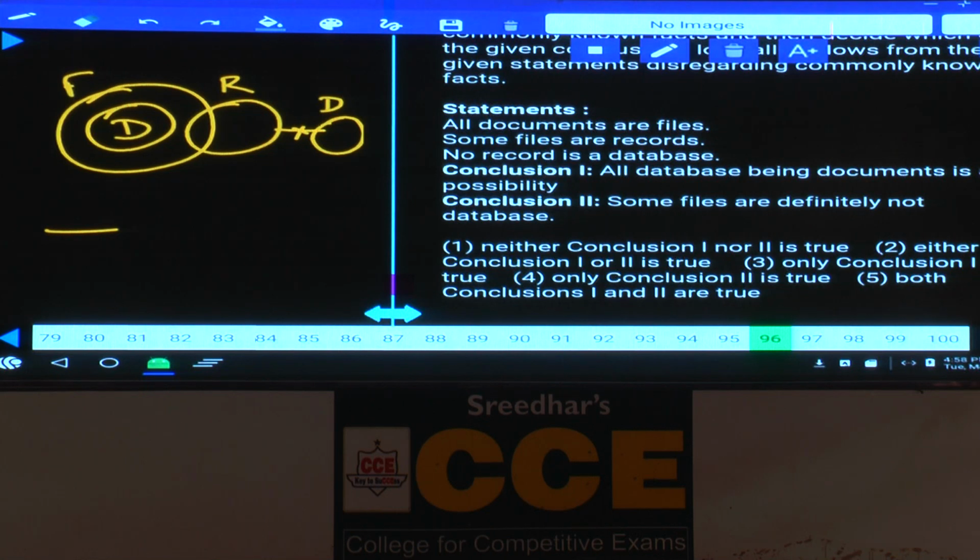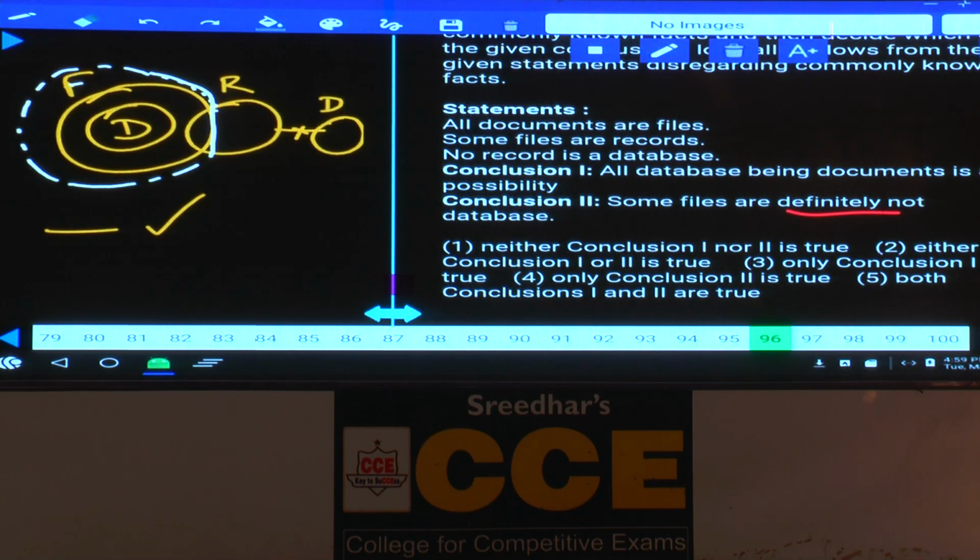Second, some files are not database. No file is a database, so some files are not database is true. Hence to make this one false, we need to draw an alternate diagram, because a negative conclusion is true here. Some not is a negative conclusion. What is the complementary here? All files are database. Now in order to make that conclusion false, your diagram of database should be like this. Now tell me whether we can draw database like this. If you draw database like this, then no database is a record will be false.